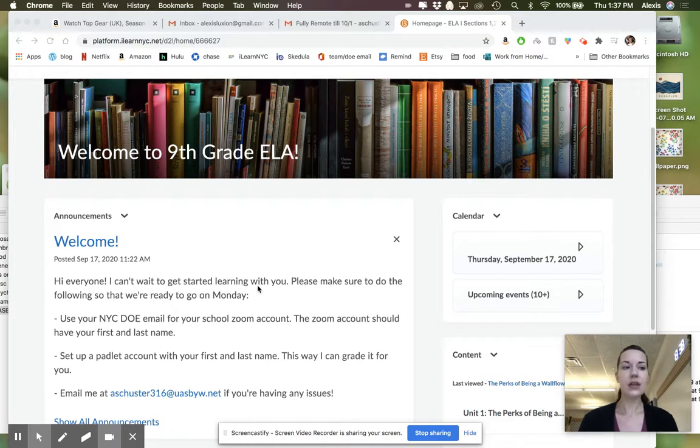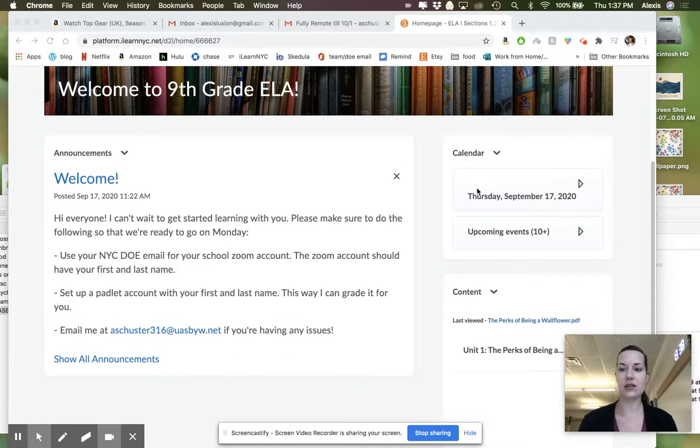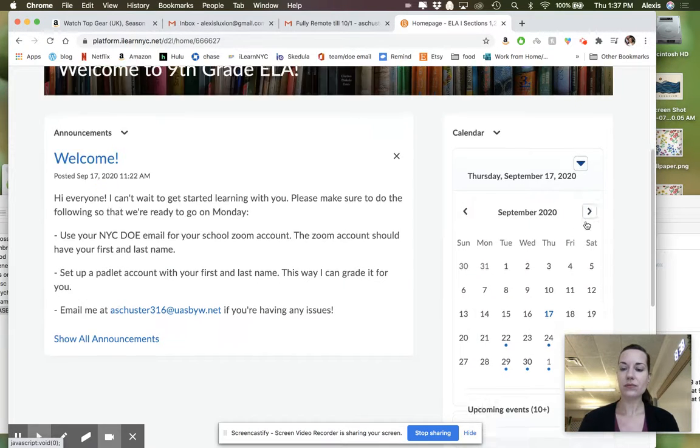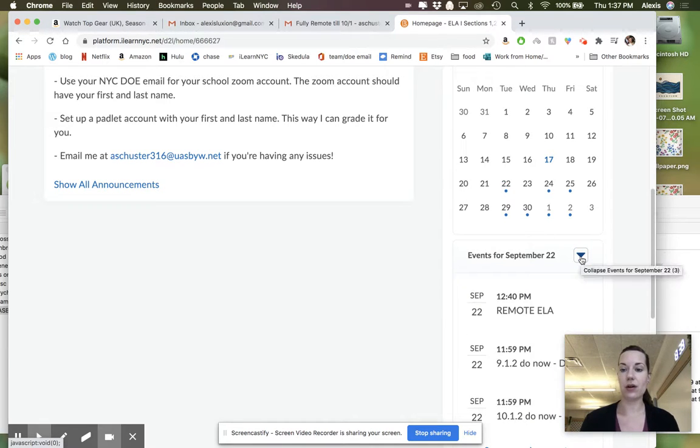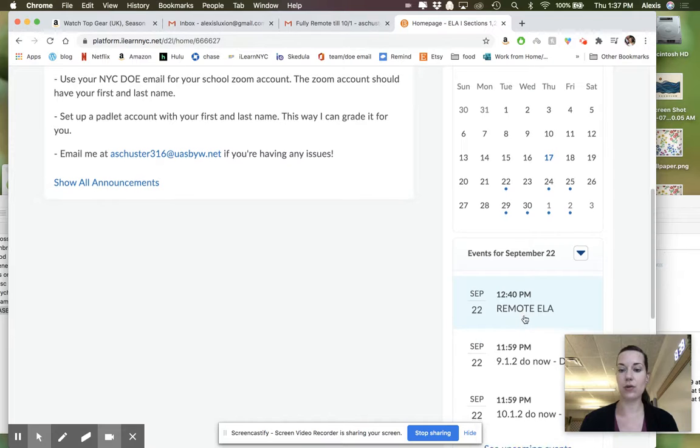Okay. And then the next thing you're going to see on your homepage is your calendar up here. It has the month view that you can see here. If there's a dot on the date, that means there's something scheduled for that day. If you click on it, it'll go into your upcoming events and show you what you have.